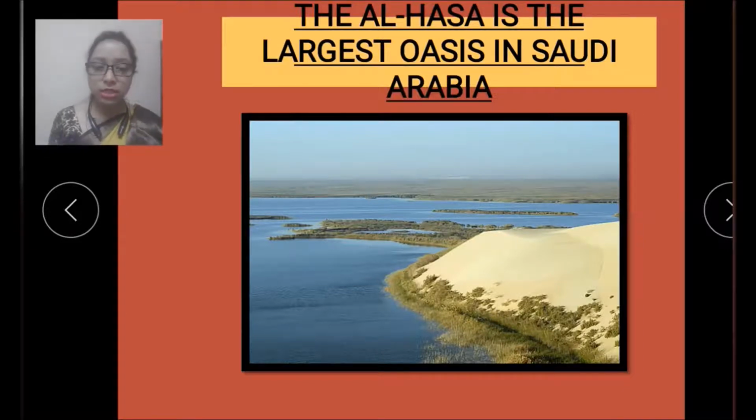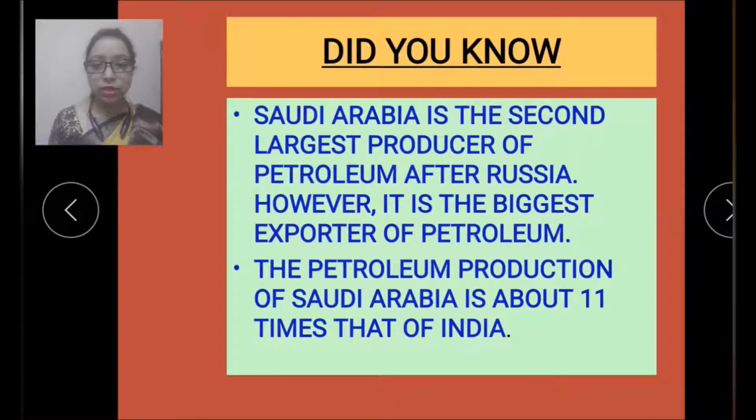Now let's see next. So "Did you know?" is given in your chapter number 7: Saudi Arabia is the second largest producer of petroleum after Russia. So Russia is the first largest producer of petroleum and Saudi Arabia is the second largest producer of petroleum.